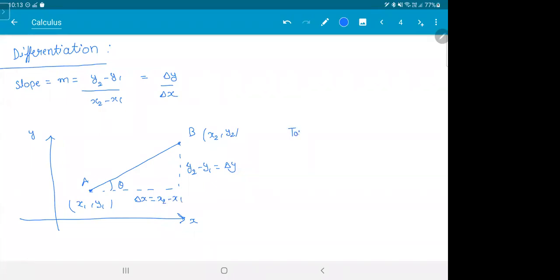So we get tan theta, opposite side by adjacent side, which we also call the slope. Till here, everyone knows, we did this in school. Now let's see what happens when, instead of a line, you have something else.